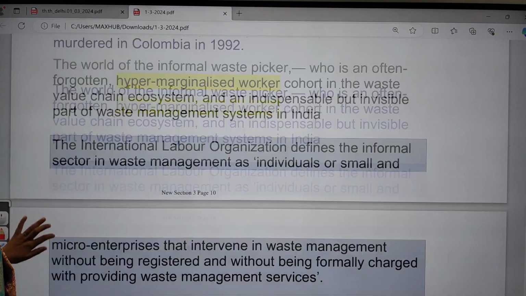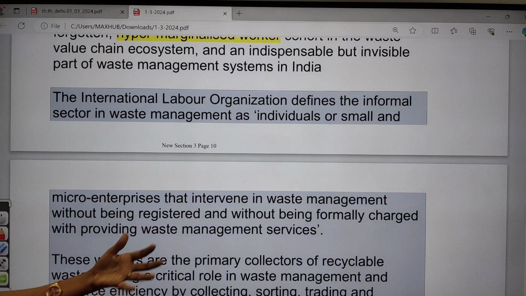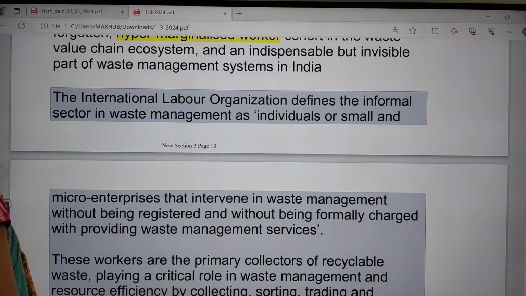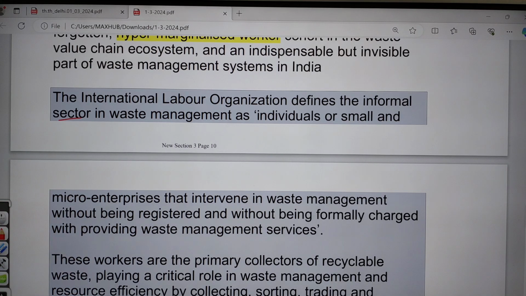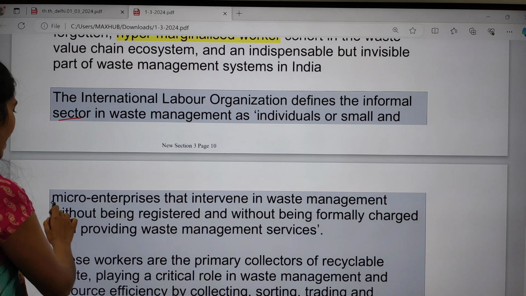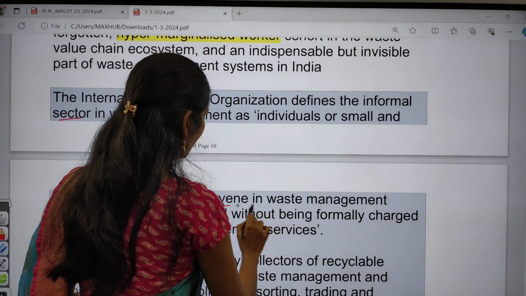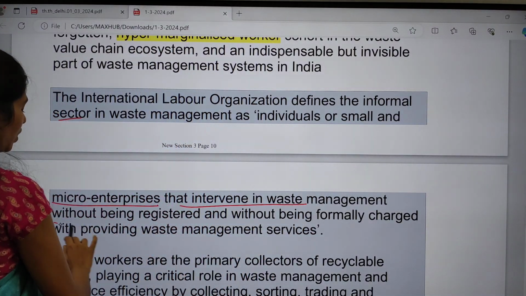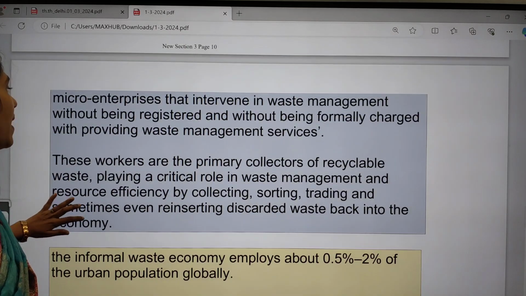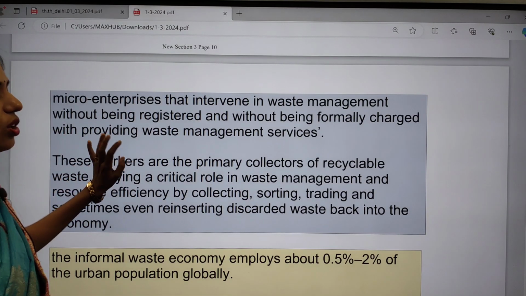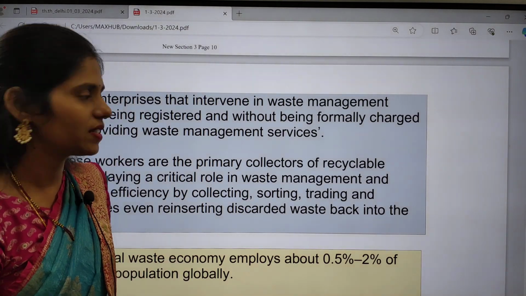If you see the data given by the International Labour Organization, it defines the informal sector, especially in the waste management area, as individuals and small and micro enterprises that intervene in waste management without being registered and without being formally charged with providing waste management services. So they provide waste management services, but they are not registered and they are not getting enough salary.